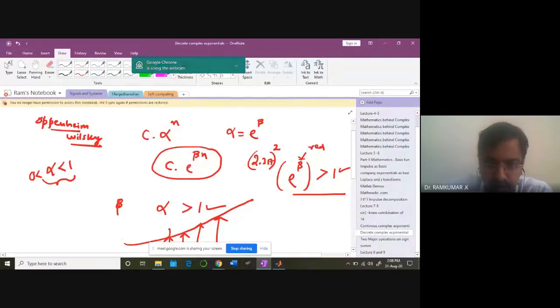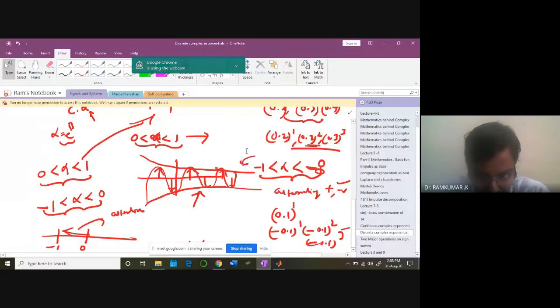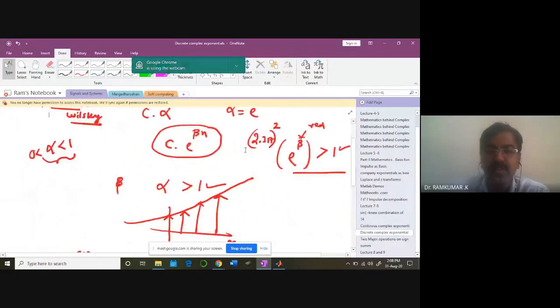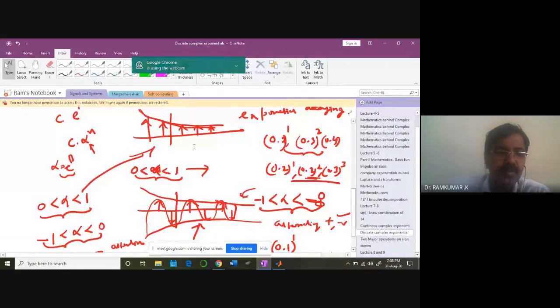Okay. You can refer to the book also. So then we discussed different ways in which the signal can be represented. This e power beta n can be real or it can be imaginary. We understood how the signal changes. It can be exponentially increasing or decreasing. What kind of a waveform do you end up with? Exponentially increasing or decreasing kind of a waveform.